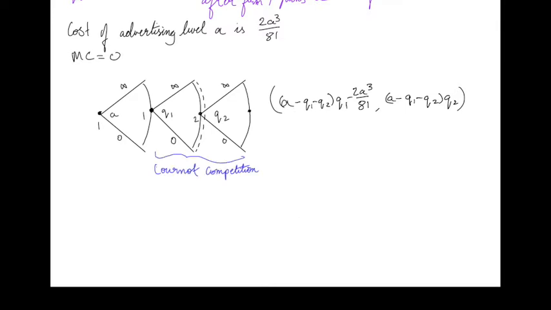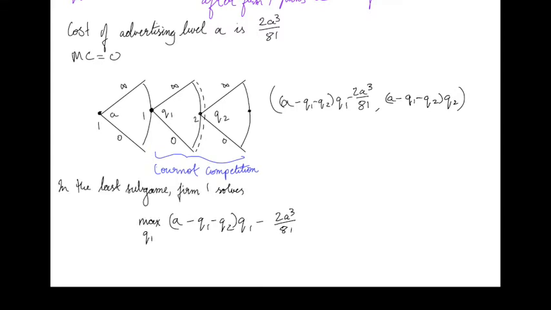In this Cournot competition stage of the game, so in the last subgame, the payoff, as we see here, for the first firm is A minus Q1 minus Q2 times Q1 minus 2A cubed divided by 81. So in the last subgame, player 1 seeks to choose Q1 to maximize this objective. So player 1 seeks to choose Q1 to maximize A minus Q1 minus Q2, the whole thing, times Q1 minus 2A cubed divided by 81.